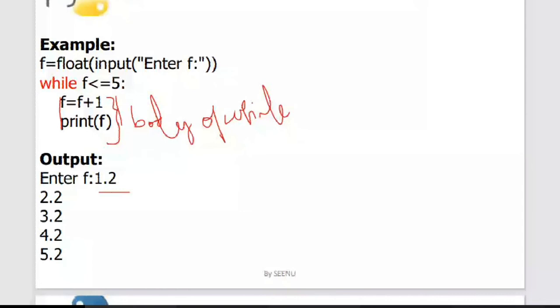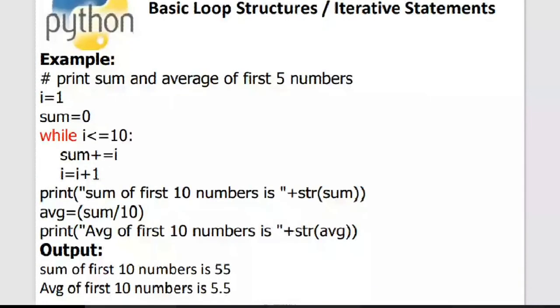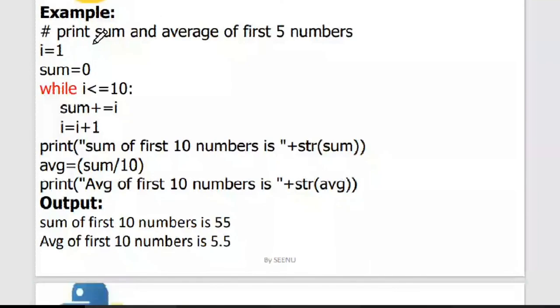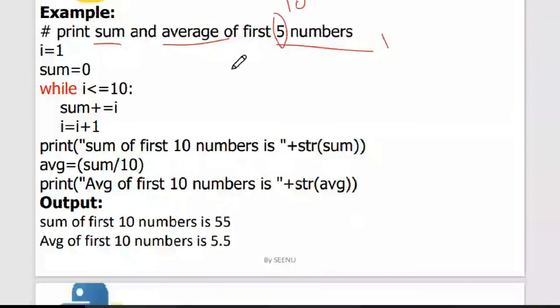Right. This is another example wherein we want the sum and average of the first 5 numbers. So the lower bound is 1 and the upper bound is, I have taken the first 10 numbers. So we are printing the sum and average of the first 10 numbers, not 5 numbers. The lower bound is 1 and the upper bound is 10. So we have put the looping variable accordingly: i is equal to 1 and i is less than or equal to 10. You can observe a colon over here, which is the syntax.